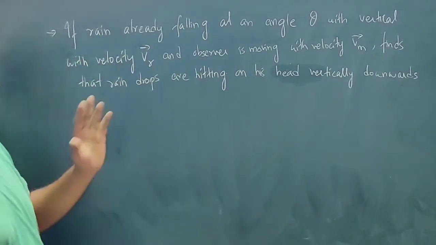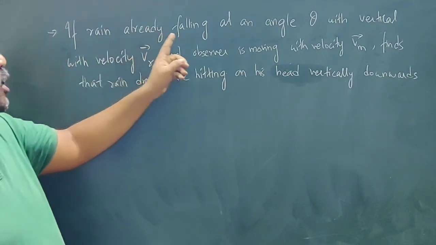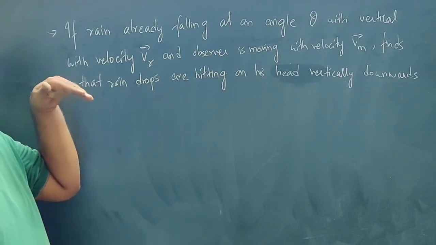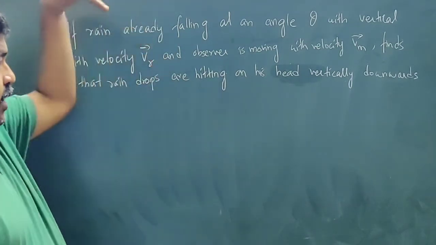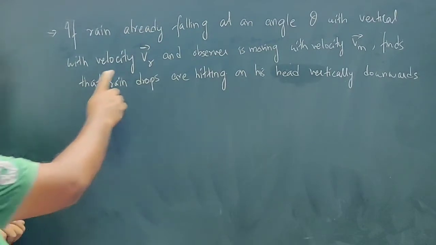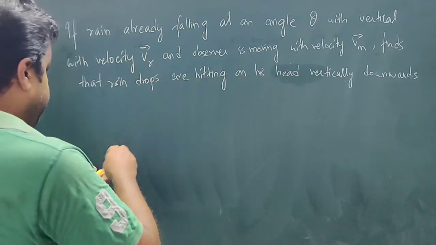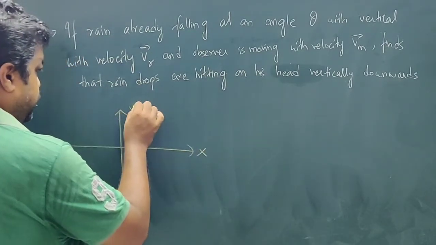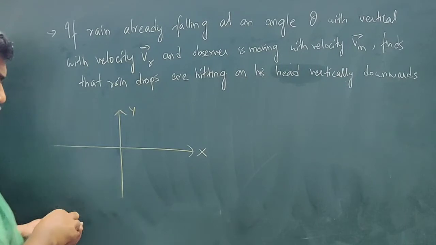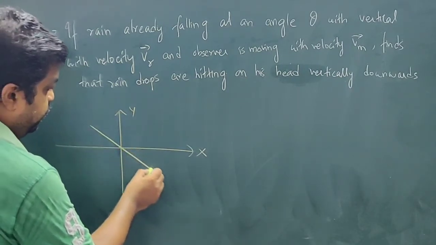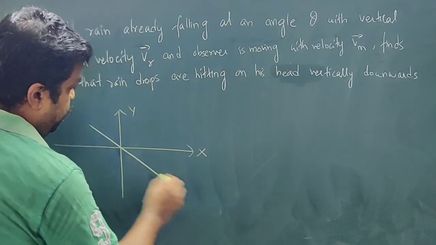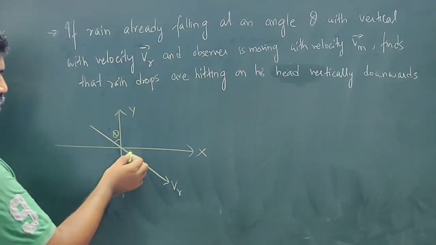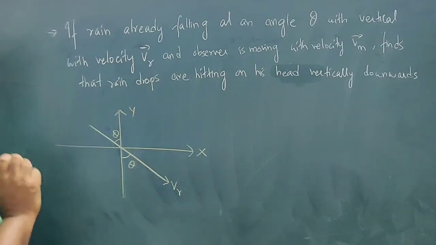Next one, a beautiful concept. If rain is already falling at an angle theta with vertical, so rain is not falling vertically downward, but at an angle theta with velocity VR. Suppose this is the x-axis, this is the y-axis. Rain is now falling in this direction. This is VR, and the angle with vertical is theta. This information is given.